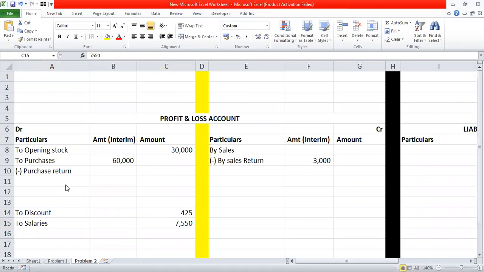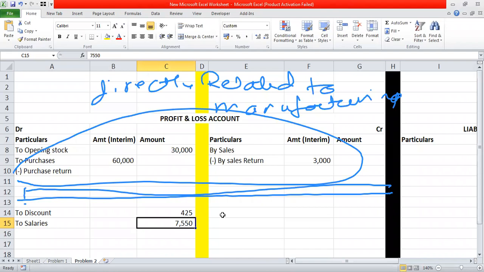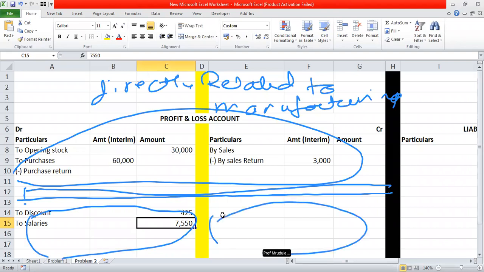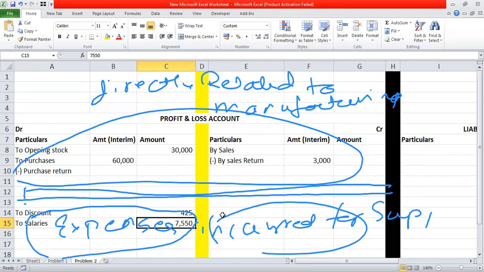And then we have wages. Now let us understand the difference between salary and wages. You know guys, since yesterday I kept 2-4 lines blank here. Why did I keep them blank? Because the items above this line are directly related to manufacture or manufacturing, and the items below, which we are going to write, are expenses incurred for supportive services.